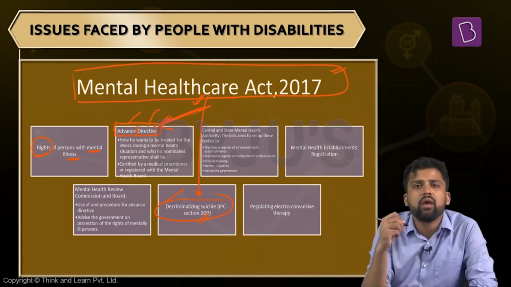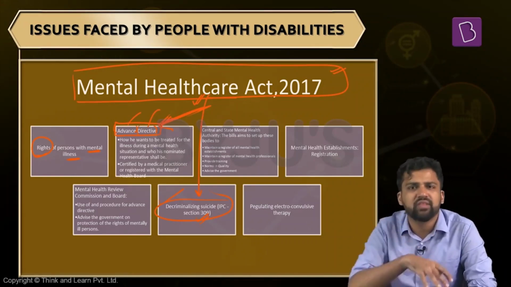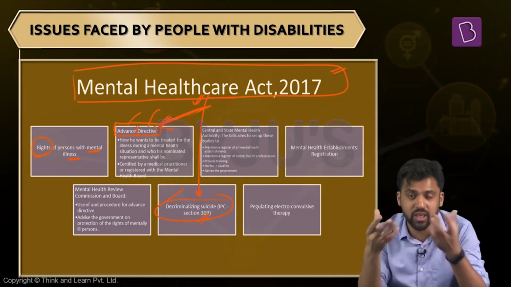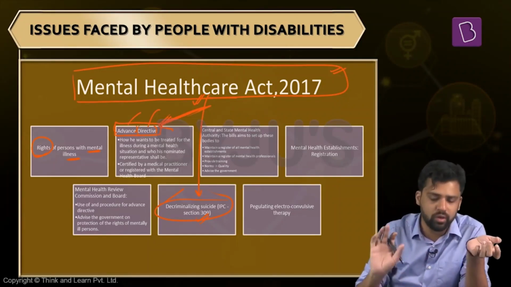Why decriminalize it? Suicide is the last resort. Why is someone committing suicide? Definitely he has faced some sort of mental health issue, anxiety, depression, at different levels. That is the reason he has resorted to suicide. No one resorts to suicide just for the sake of it. So suicide is a type of mental health issue, or a reflection of one, that the person is facing. So you need to decriminalize it.